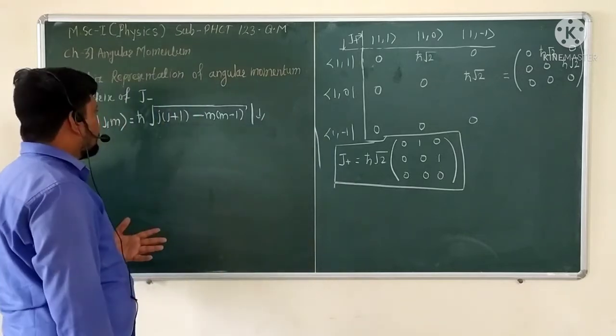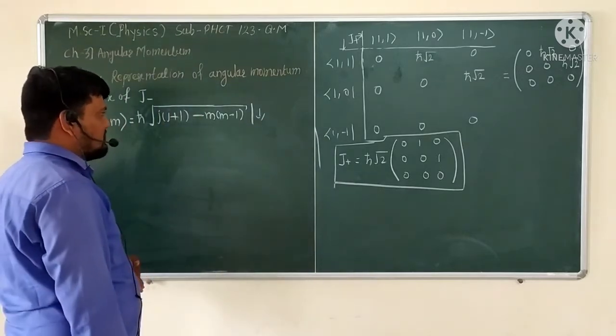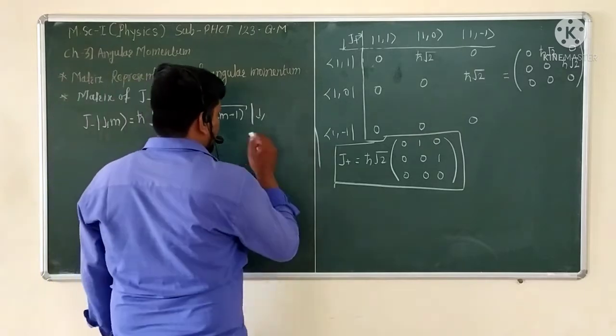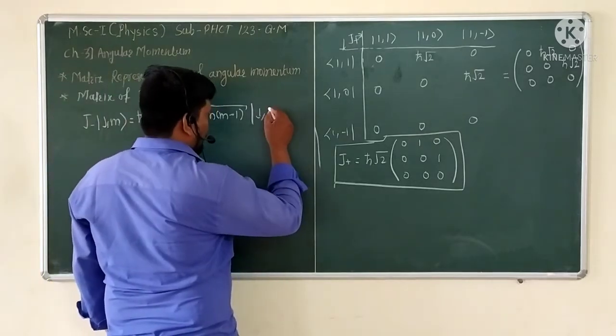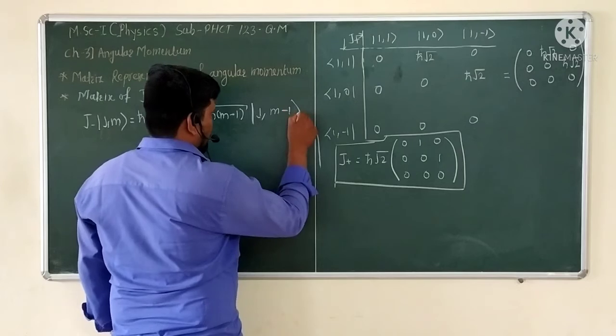This J minus operator operates on the m value, and since it is the minus operator, the resulting eigenstate is ket of J comma m minus 1.